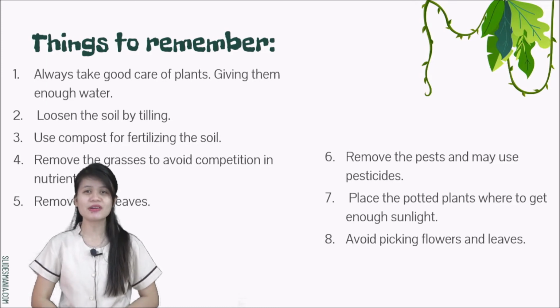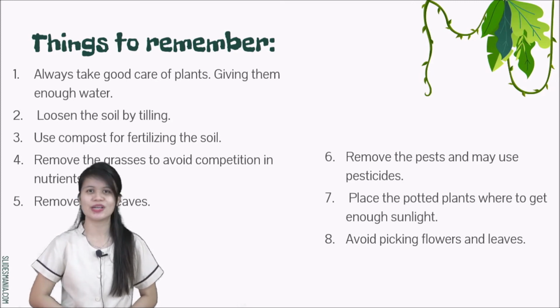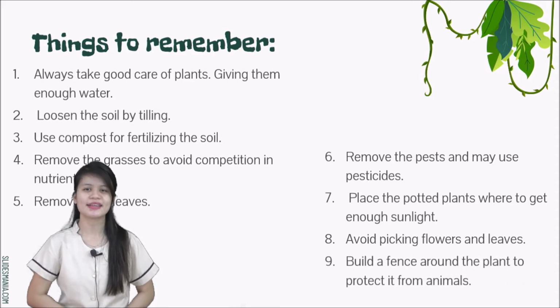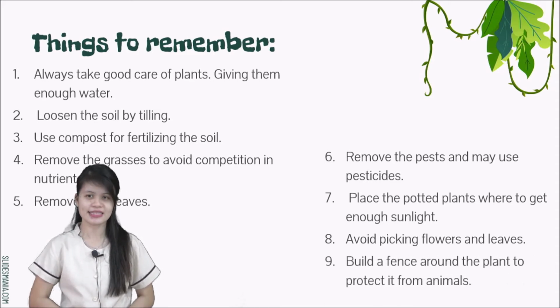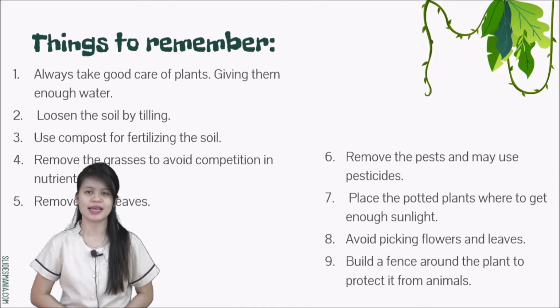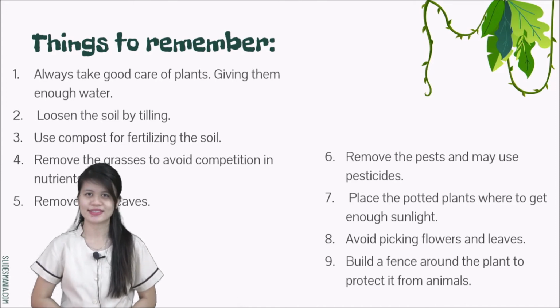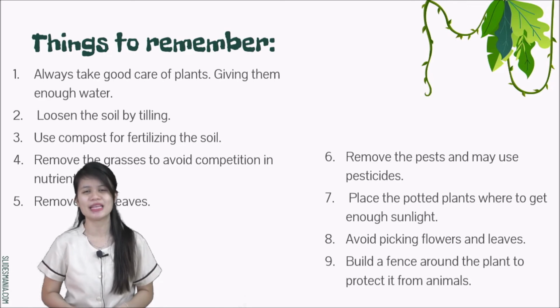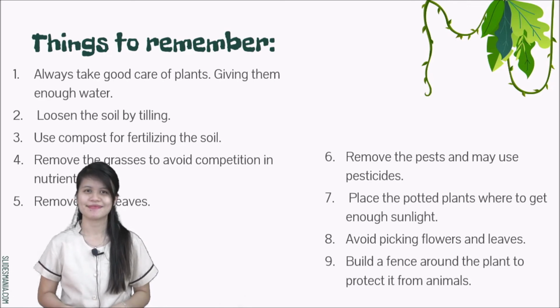Avoid picking flowers and leaves. That is what we always do during our visits to the park. 9. Build a fence around the plant to protect it from animals. These are the things to remember in the proper ways of caring for your plants.